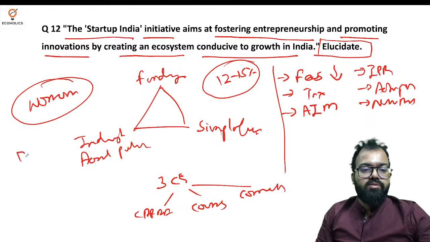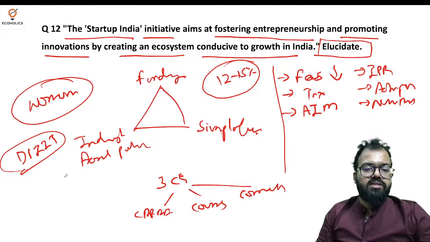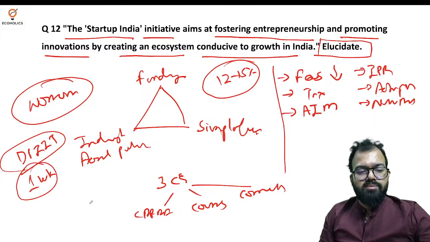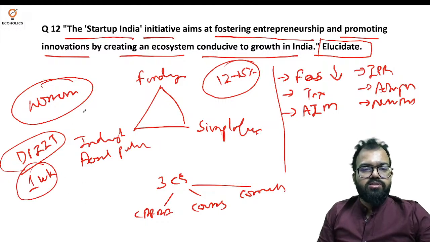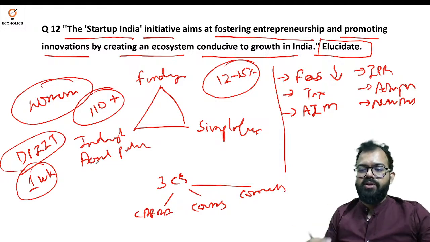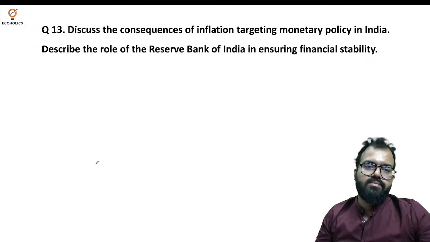Department for Promotion of Industry and Internal Trade, DPIIT, recognized startups also. Over 1 lakh startups are recognized under the Startup India program. Unicorns are also there, approximately 110 plus unicorns that India achieved in the last few years. So sectoral diversity is also there. So this is how you have to frame your answer and elucidate.